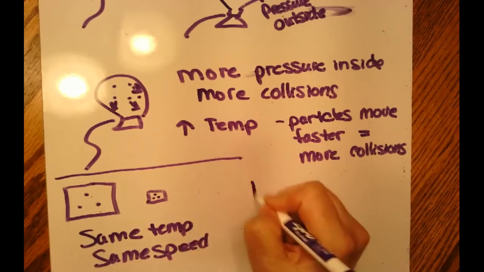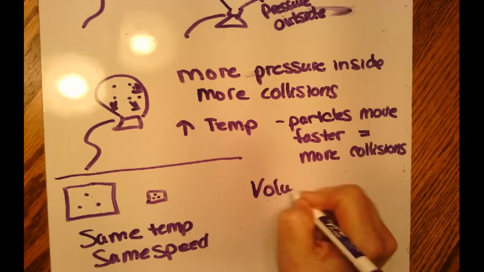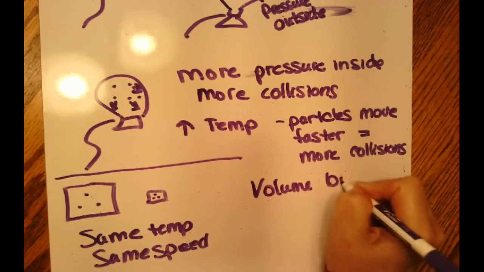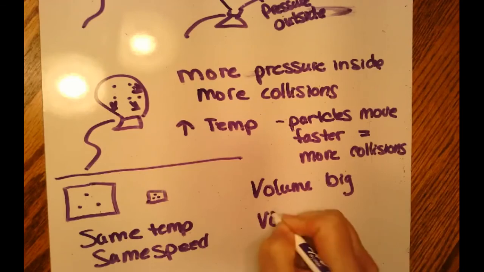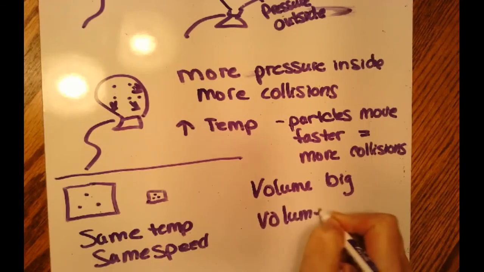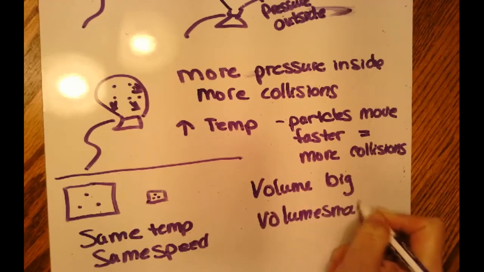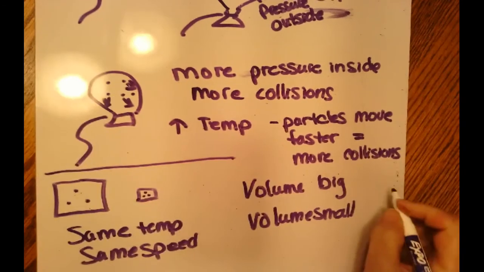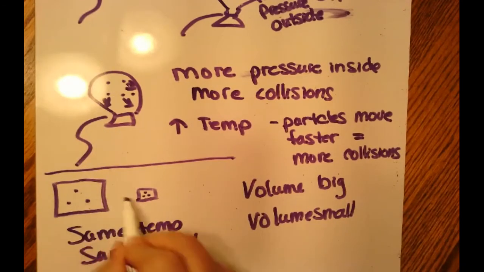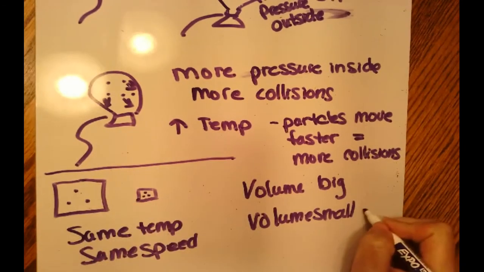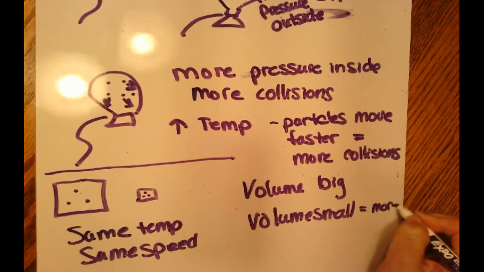We have a volume that's big and a volume that's small. We also have 3 particles in each. The volume that's small equals more pressure.